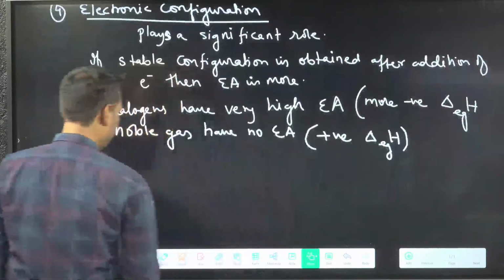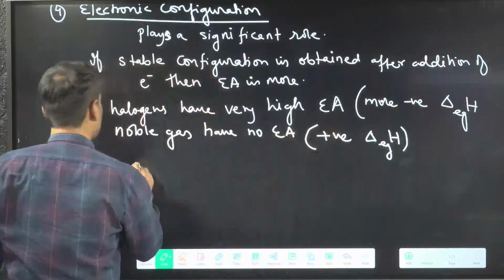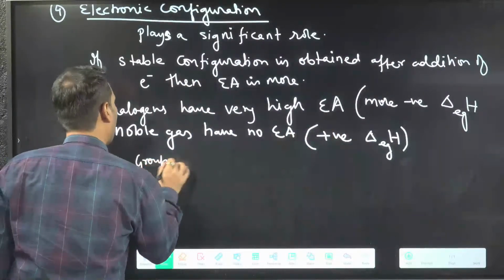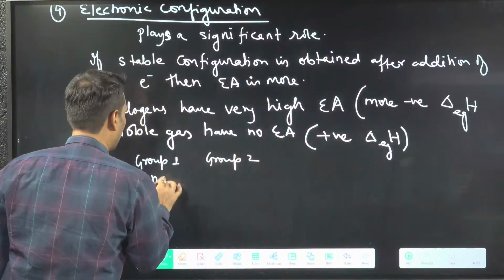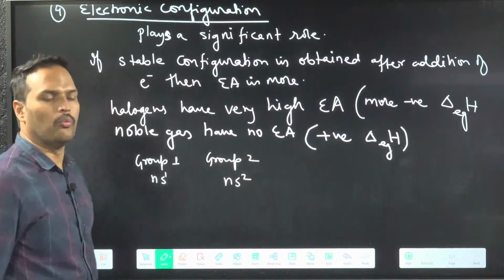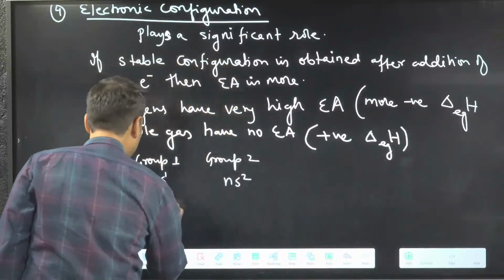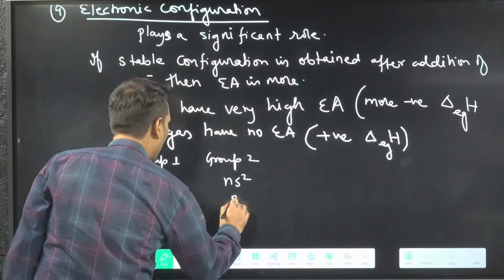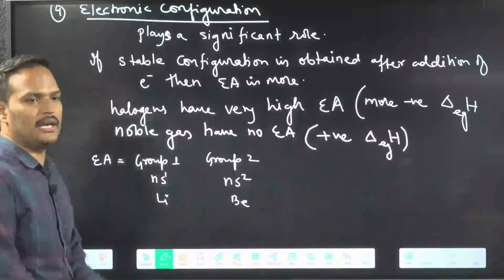Now you can see here few exceptions also. You have said कि in a period electron affinity will increase. Now you compare group 1 and group 2. Group 1 configuration is ns1, group 2 configuration is ns2. Who can take electron easily? Lithium or beryllium?